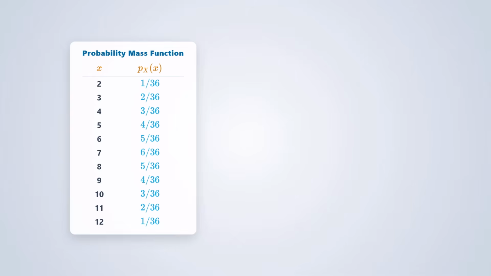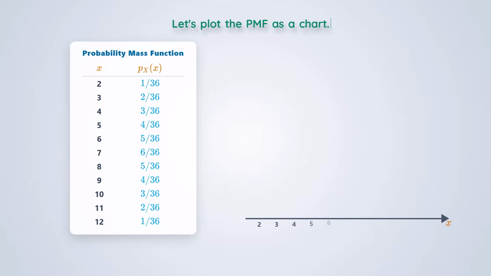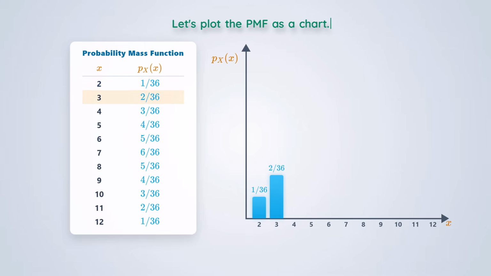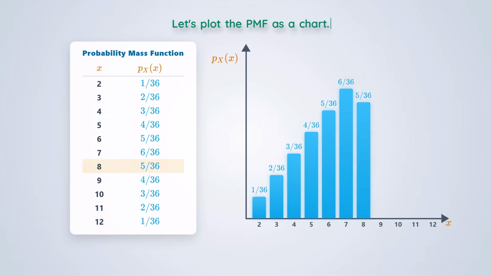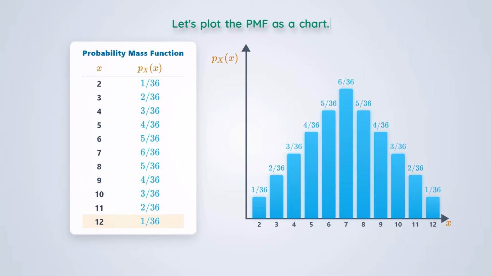Numbers in a table are great, but visualizing them is even better. Let's take all this data and plot our PMF chart. First, we set up our horizontal axis for the values of X and our vertical axis for the probabilities. Watch as the bars start to appear one by one. We begin with X equals 2, then we move to 3, and we continue this for every value in our support. As we fill them all in, this beautiful, perfectly symmetric distribution chart begins to emerge. The height of each bar represents the probability of that specific sum.